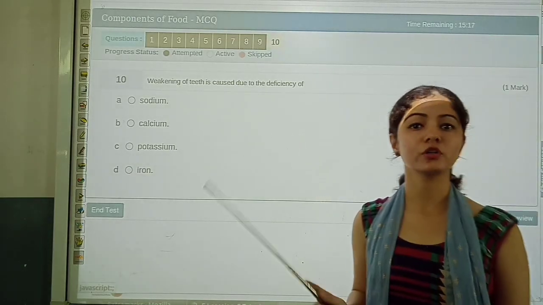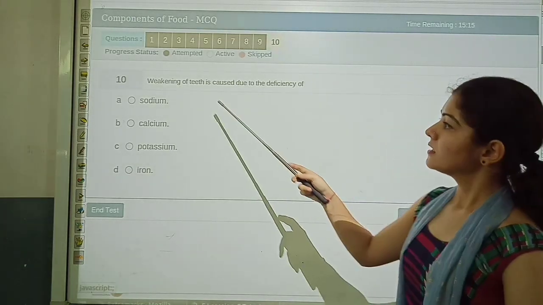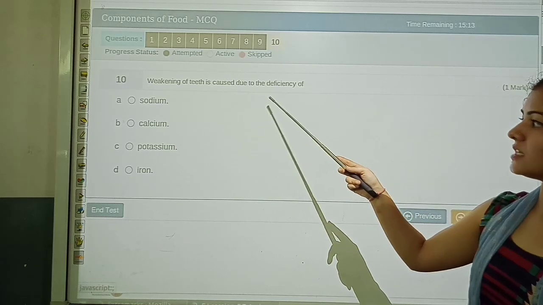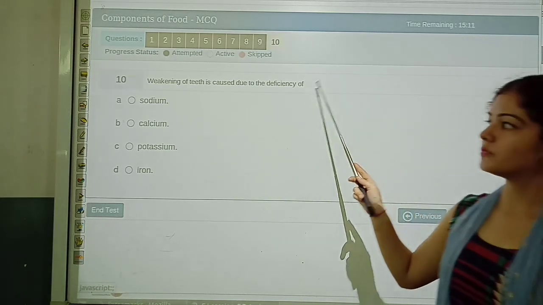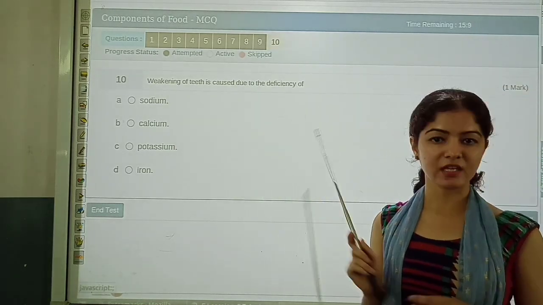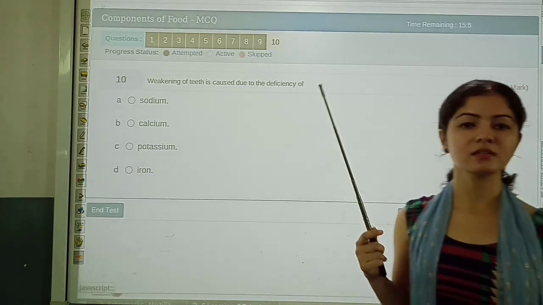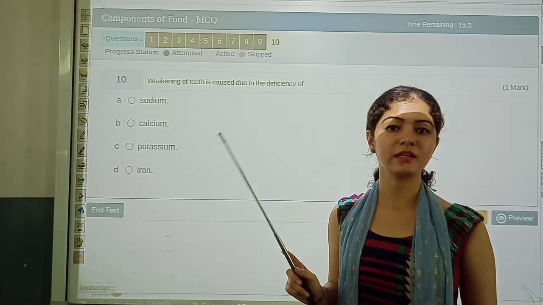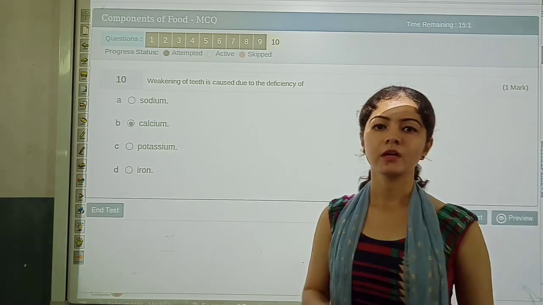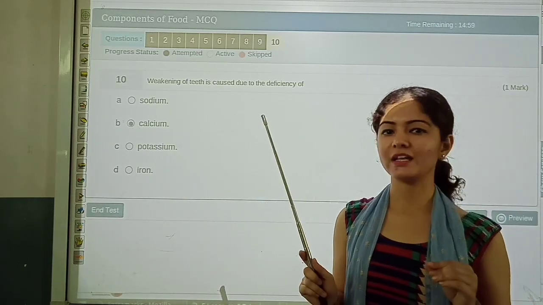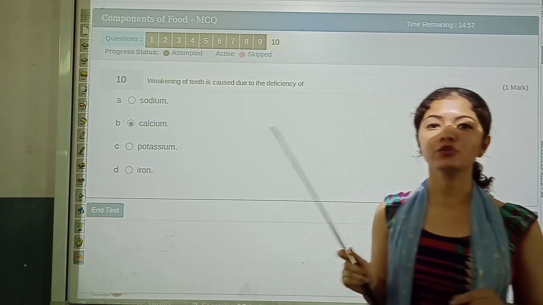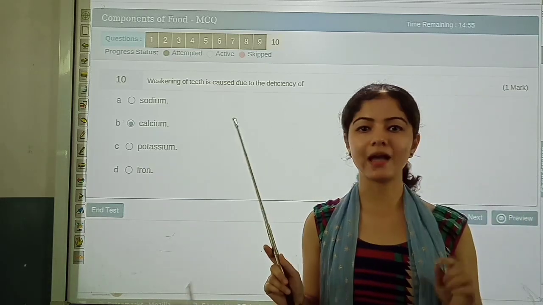Calcium is very important for strong teeth. 10th one, weakening of teeth is caused due to the deficiency of. When our teeth become weak, it indicates the deficiency of calcium. If you have a proper amount of calcium in your diet, then you will never have weak teeth, you will have healthy teeth.